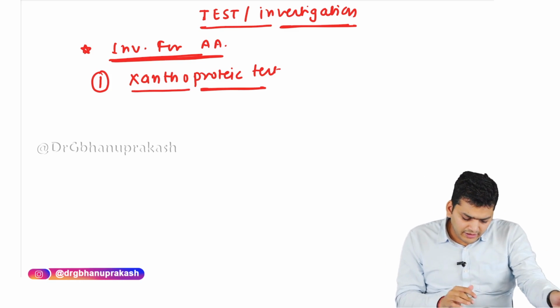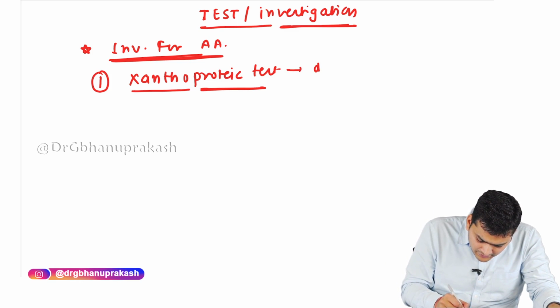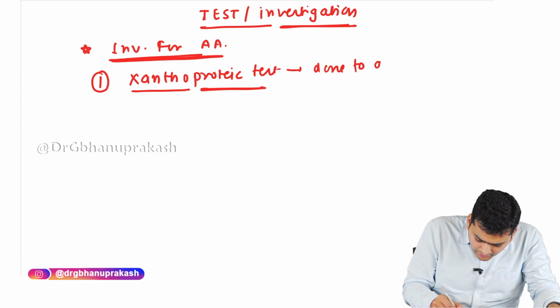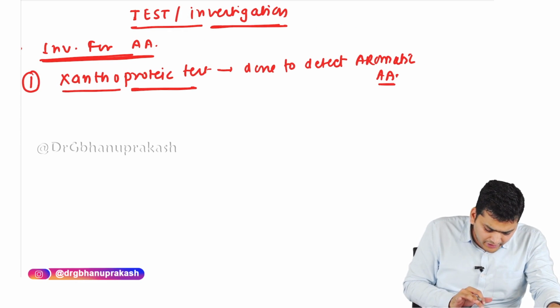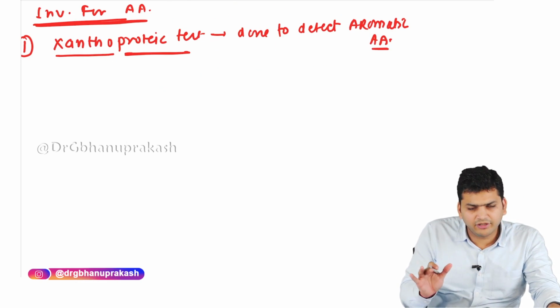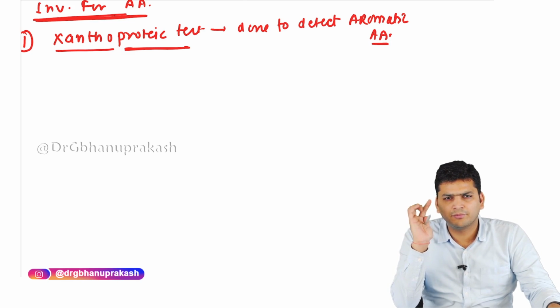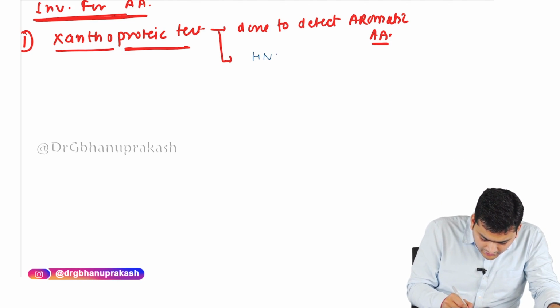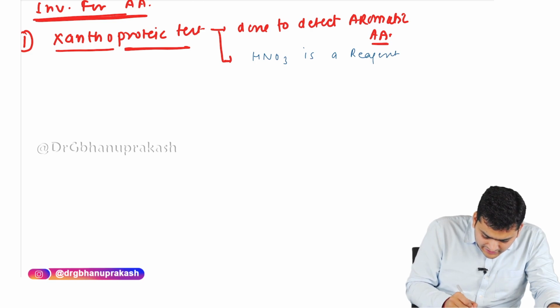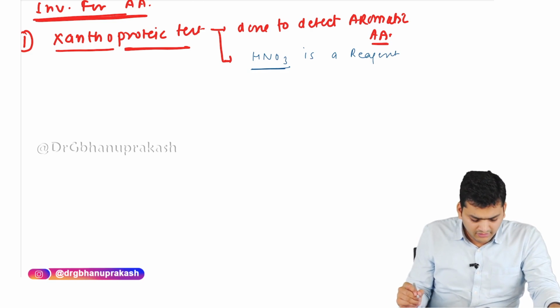So the xanthoproteic test is done to detect aromatic amino acids. To detect the aromatic amino acid, we will do the xanthoproteic test. If xanthoproteic is positive, yes, we will say an aromatic amino acid is there. In this xanthoproteic test, we use HNO3 as the reagent.